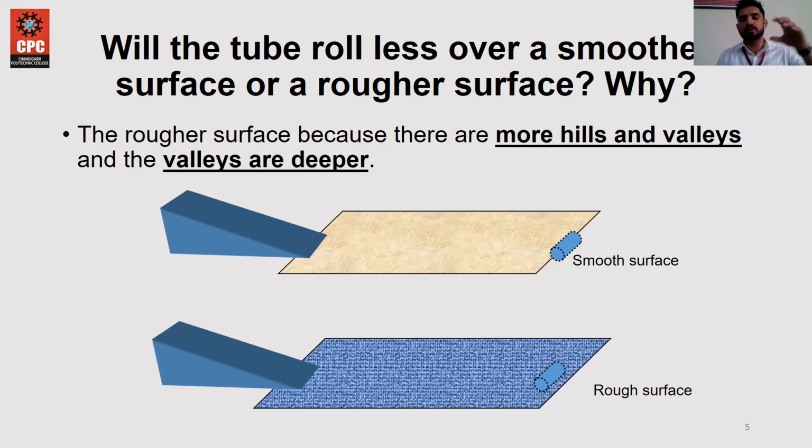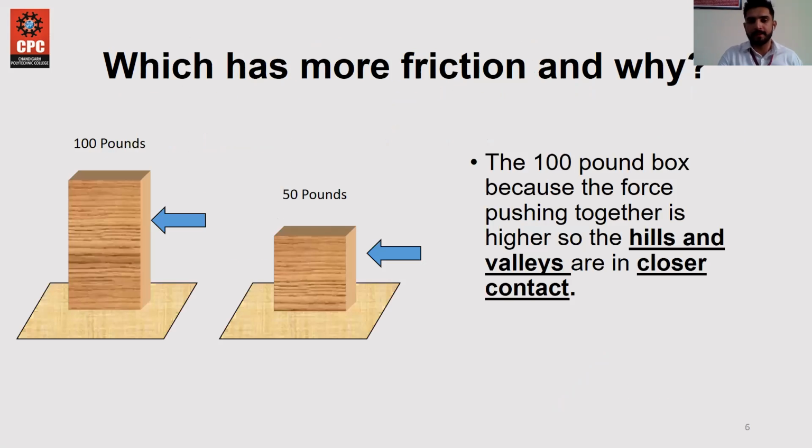Only the force applied from the inclined part helps it roll a certain distance, but the roughness resists the motion, and friction reduces the distance traveled by the tube. This is the concept of smooth and rough surfaces.